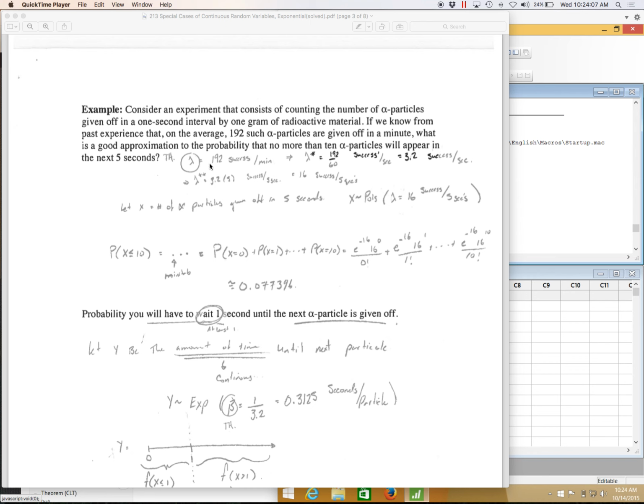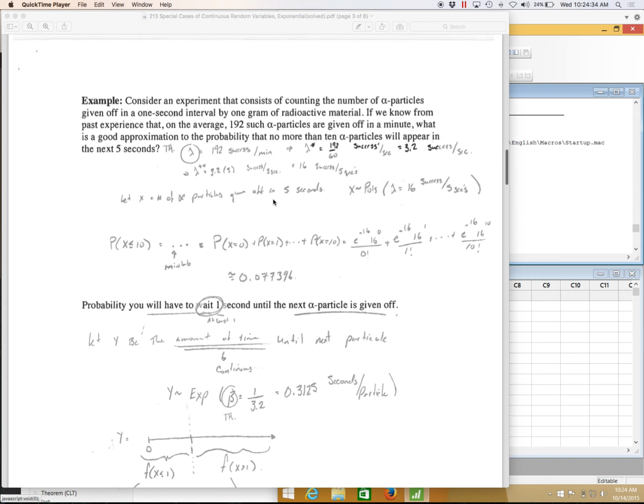So here, when I'm talking about how many successes, how many alpha particles in the next amount of time, this is Poisson. Down here, when I'm saying now if you have to wait 1 second, how many successes do you get? When I rephrase it like the inverse, then instead of getting Poisson, I get exponential. Above here should be relatively familiar from the Poisson. If not, go back and review the Poisson videos and notes.